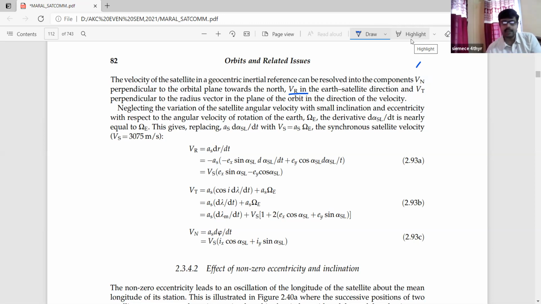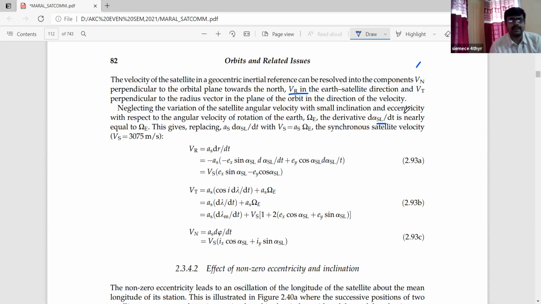Next, neglecting the variation of the satellite angular velocity, I have already mentioned that it is not zero, but a small value. So neglecting the variation of the satellite angular velocity, with small declination in the eccentricity with respect to the angular velocity of the rotation of the Earth, big omega suffix e, the derivative d/dt of alpha SL, which is the parameter we have assumed will give us a significant amount of value, is nearly equal to omega e.